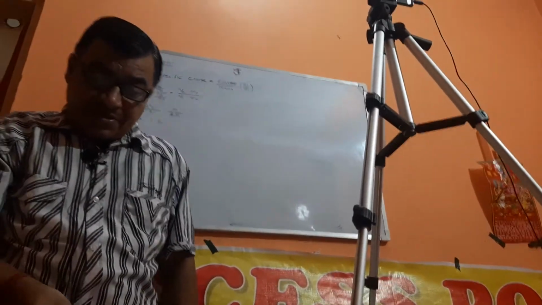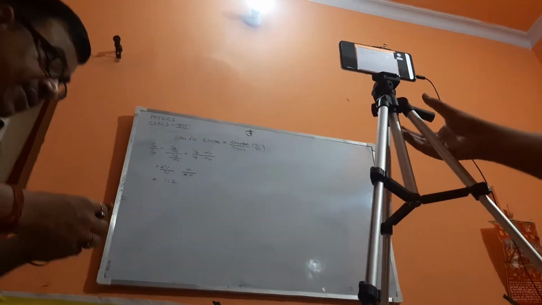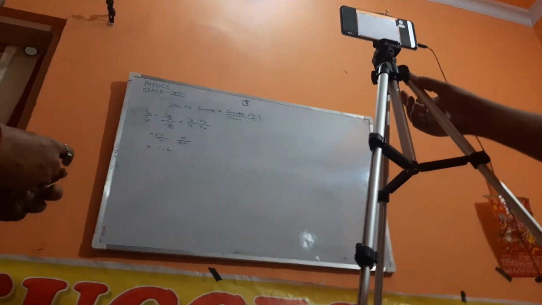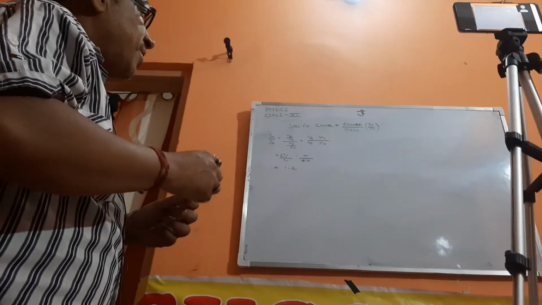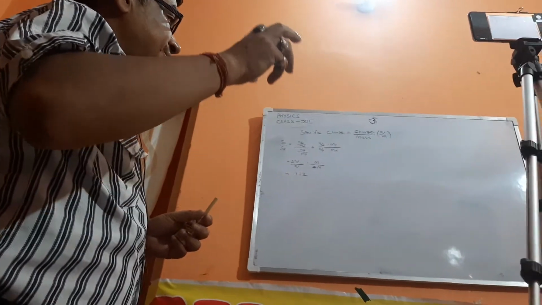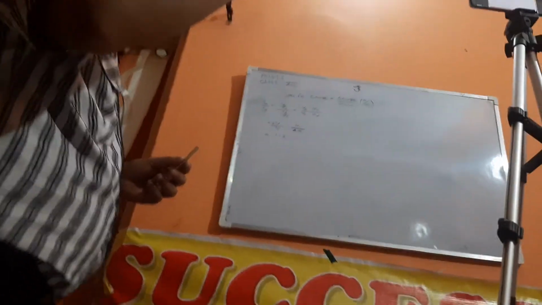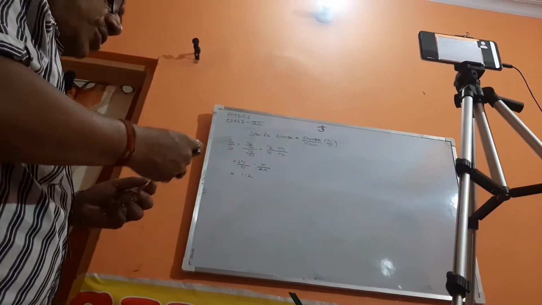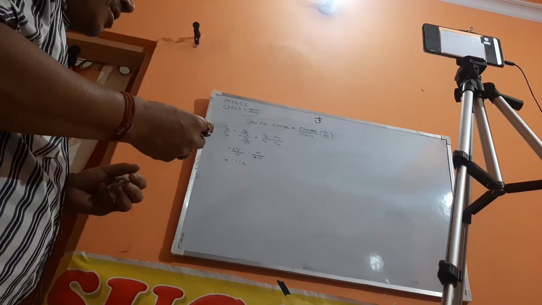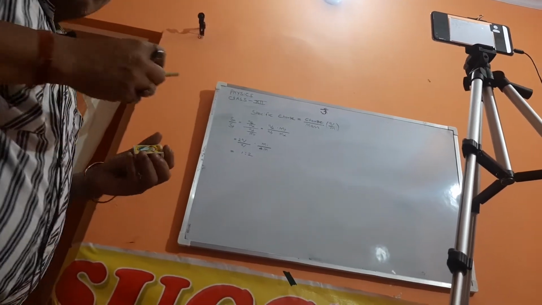So solve this question and tell me the answer. Always remember this, because alpha particle is helium, 2He4, so charge will be double and mass will be 4 times that of proton.